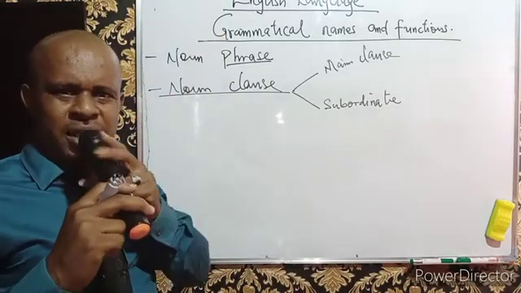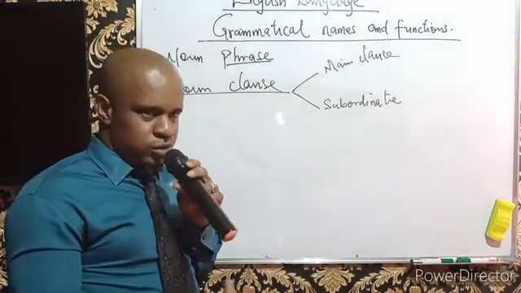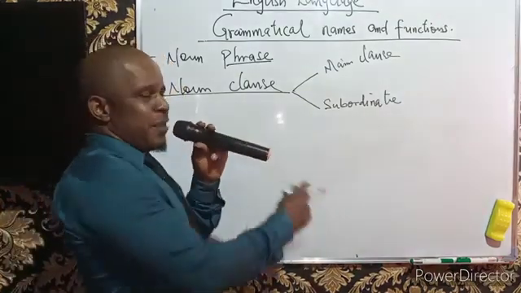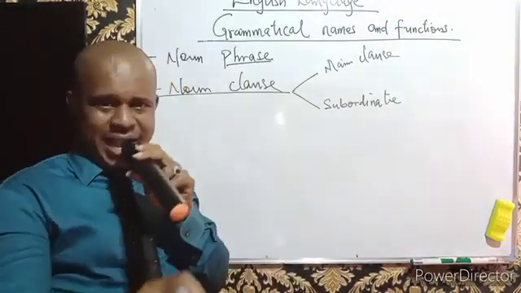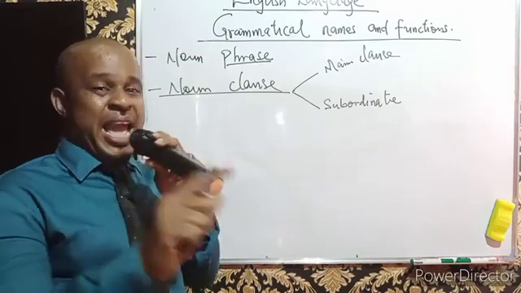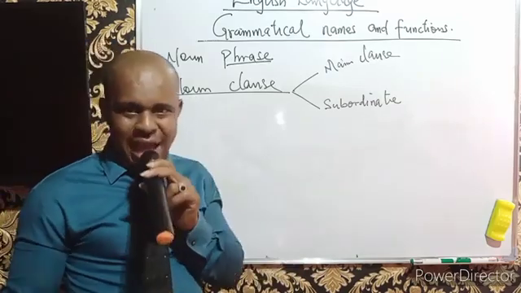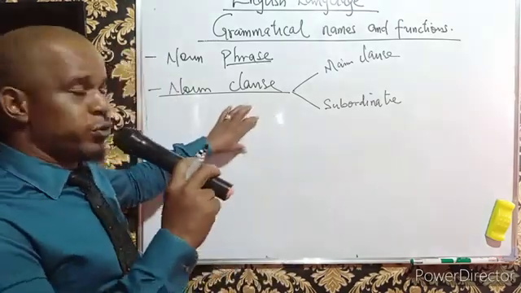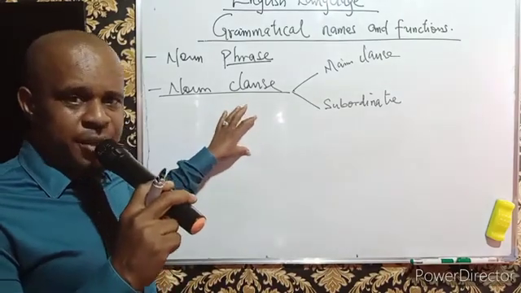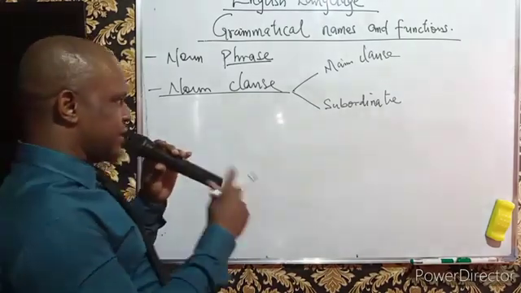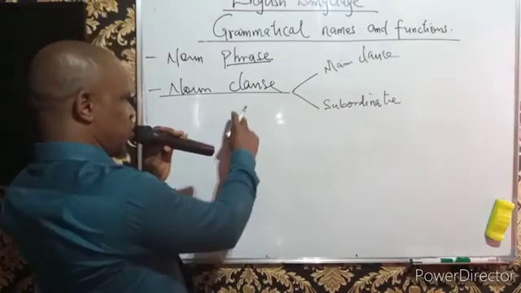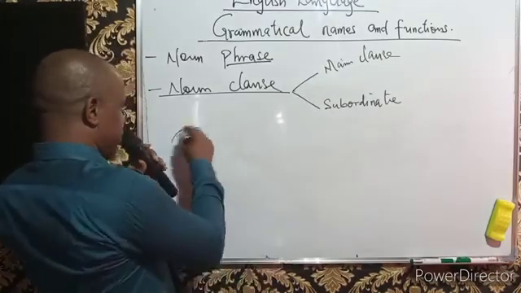Noun clauses involve group of words which must have the presence of a finite verb, and the head word must be a noun which must be also functioning as a name in the particular sentence where it exists. Example, the boy